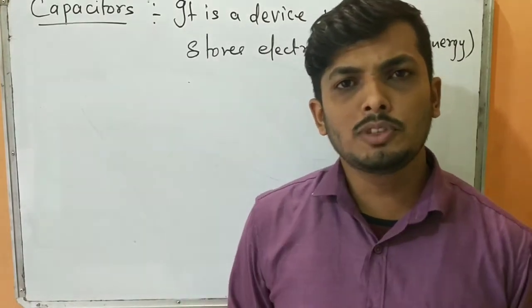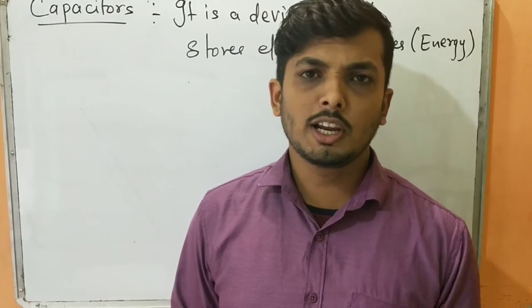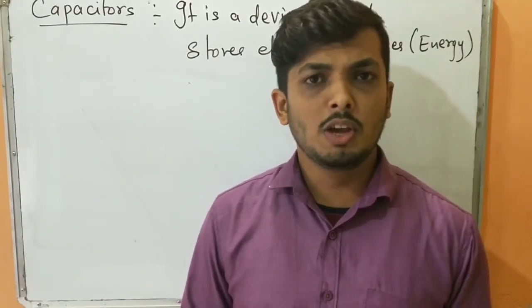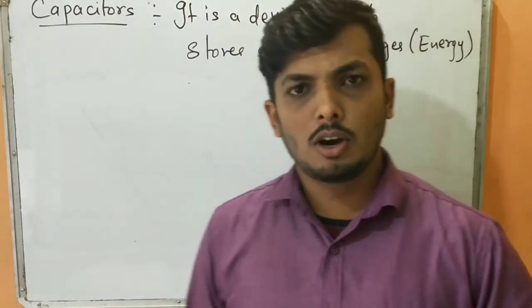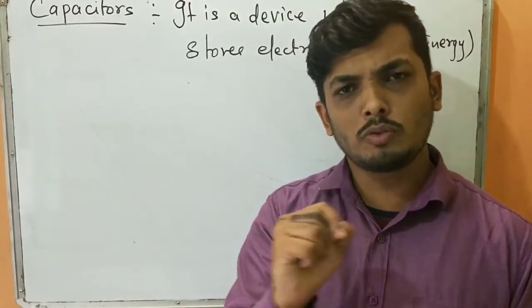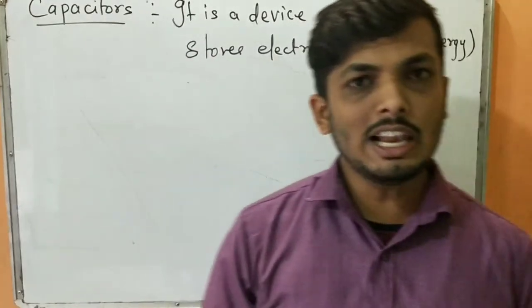Now remember, a capacitor is found in almost all electronic circuits or electronic chips. It is the most widely used electronic device. In every gadget or every electronic circuit you are going to see this. Not every, but most of the circuits. Clear? So a capacitor is the device which is going to store electrical energy.